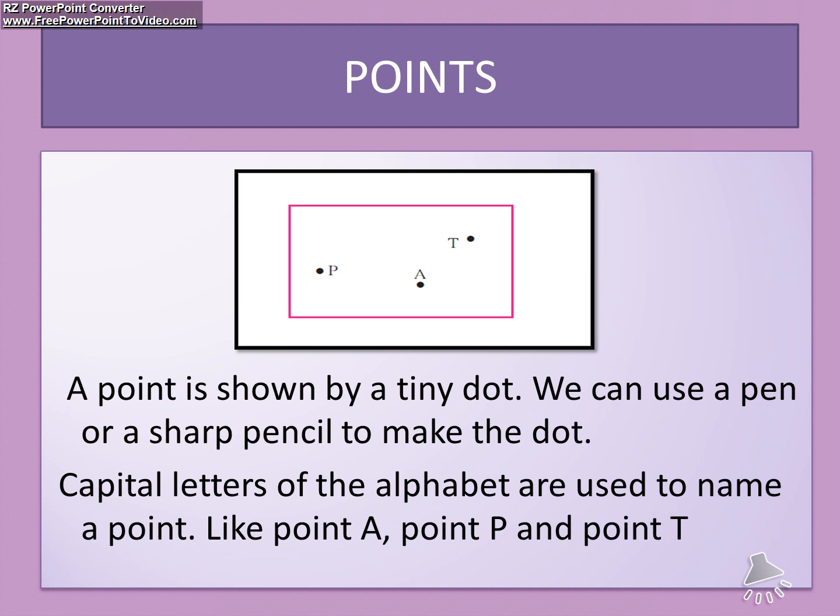You name points using capital letters, like point A, point B, point T. So a point is a tiny dot made with a sharp pencil or pen on a flat surface or in a plane.